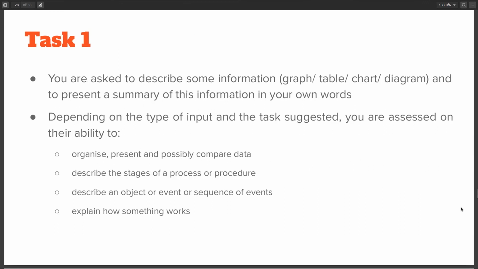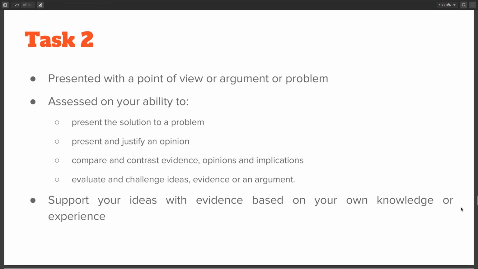So in the task 1, you are asked to describe some information which might be given to you in the form of a graph, a table, a chart, or a diagram. In the second task, you are presented with a point of view on an argument or a problem, and then you are assessed on your ability to present the solution to a problem, present and justify the opinion, compare and contrast evidence, opinions, and implications, evaluate and challenge ideas, evidence, or an argument. You have to support your ideas with evidence which is based on your own knowledge or experience in this task.